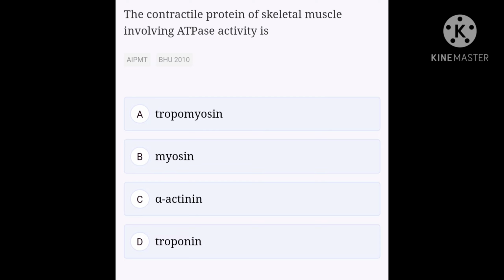Myosins comprise a family of ATP dependent motor proteins and are best known for their role in muscle contraction and their involvement in a wide range of other eukaryotic motility processes. They are responsible for actin based motility. The term was originally used to describe a group of similar ATPases found in striped and smooth muscle cells. Hence, option B is the right answer.